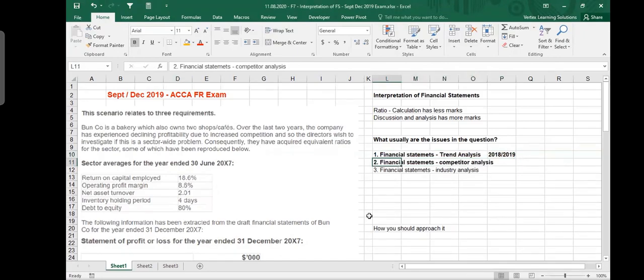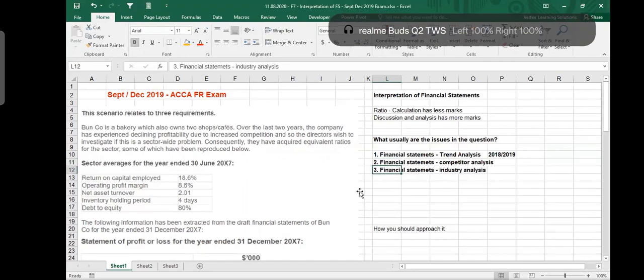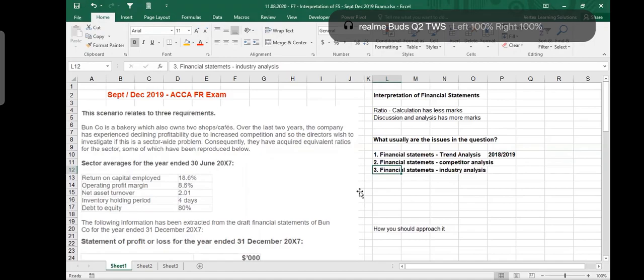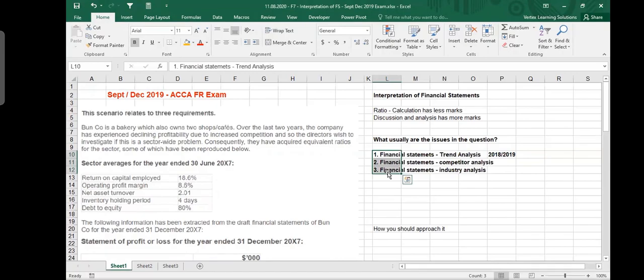The second thing is competitor analysis: company A and company B. You are Alpha Bank, and there is another bank, Beta Bank. They ask you to make a comparison between one company and another, one-to-one, and this has a different approach. The last situation is that they give you Alpha Bank as compared to the industry, not one Beta Bank, but the average of the banks overall. Your approach in all three should naturally be different, in the things you look at and the things you interpret.